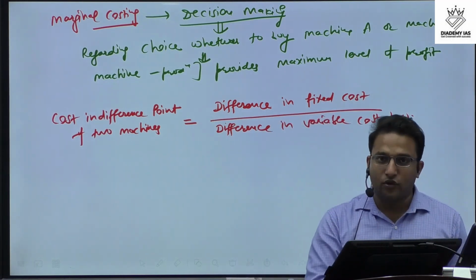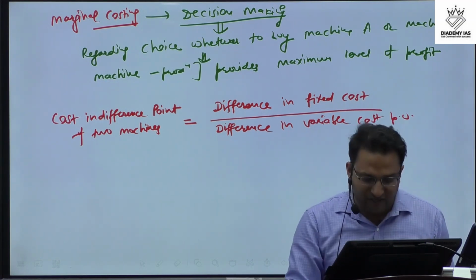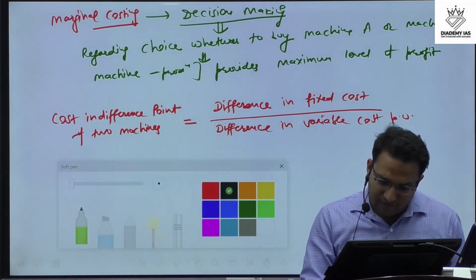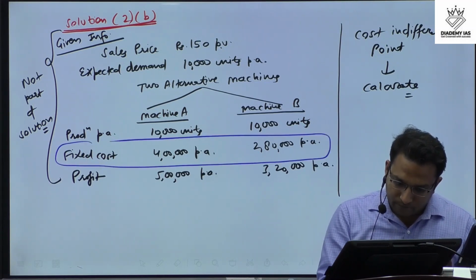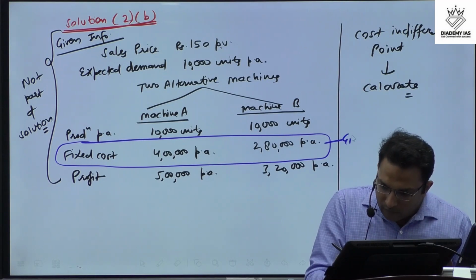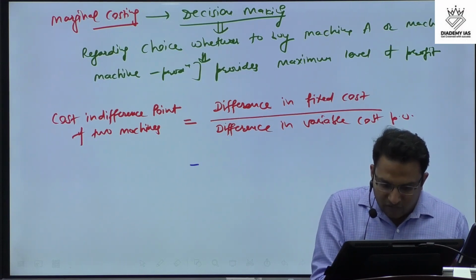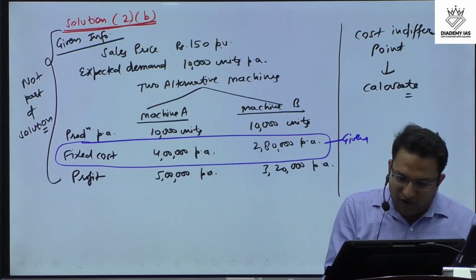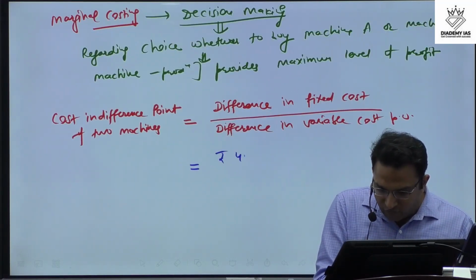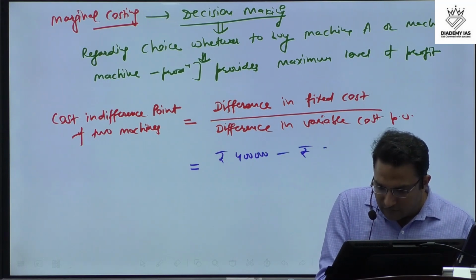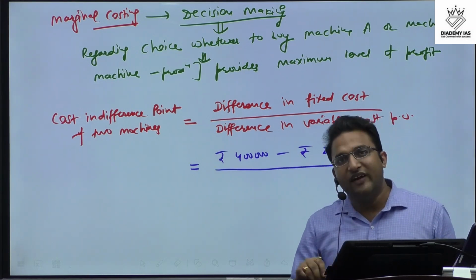So let's come back to the cost indifference point of two machines. Cost indifference point is equal to difference in fixed cost divided by difference in variable cost. Now if we see this information, we already have the fixed cost for each machine. This is given, yes or no? So we can easily find the first, that is the difference in fixed cost. How much is the difference? 4 lakh minus 2 lakh 80,000. This information is given, rupees 4 lakh minus rupees 2 lakh 80,000. Now divided by the difference in variable cost per unit.